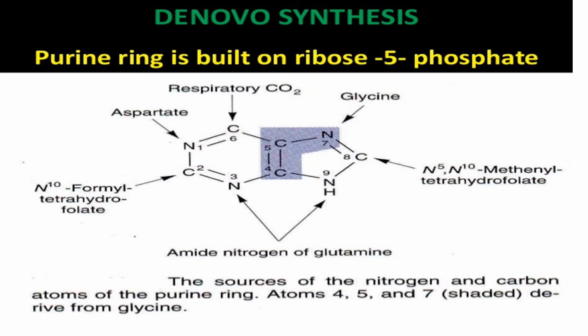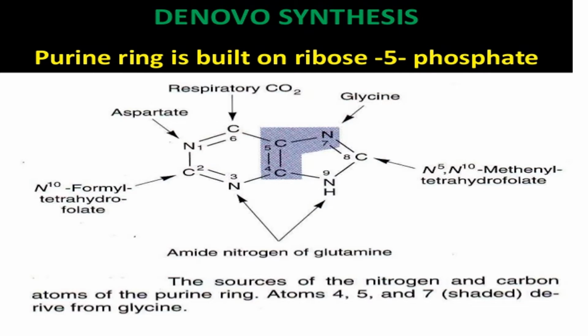There are certain amino acids and compounds that react to form the purine ring, mainly adenine and guanine. In this ring, nitrogen number 3 and 9 are contributed by the amide nitrogen of glutamine, while carbon number 4, 5 and nitrogen 7 are contributed by the amino acid glycine.